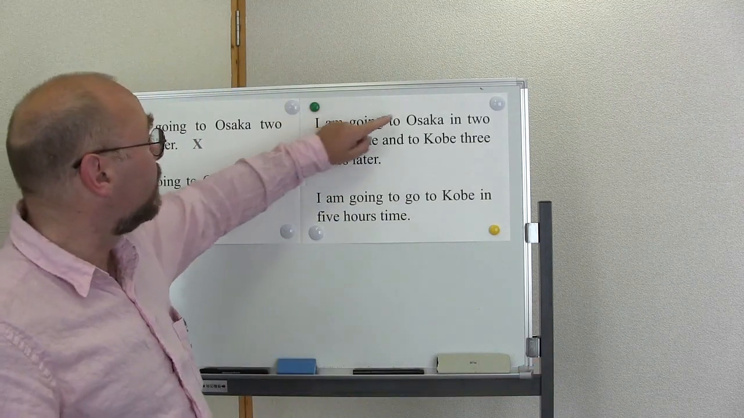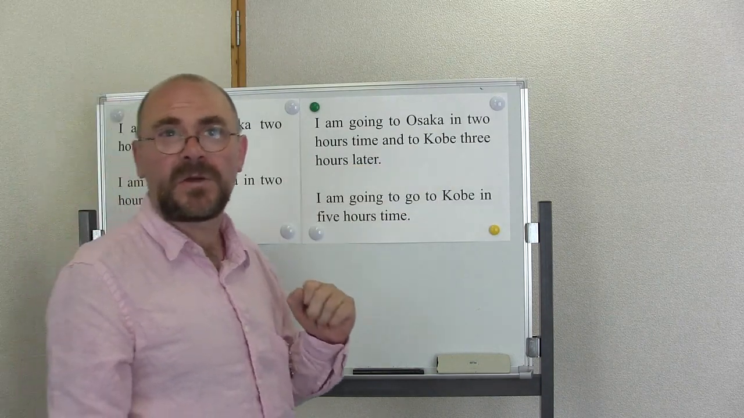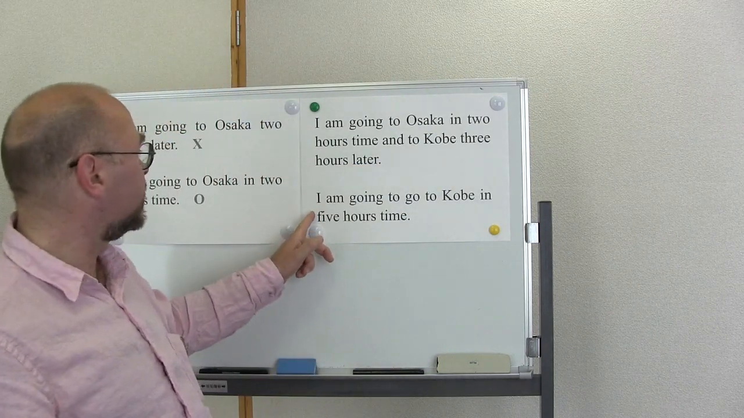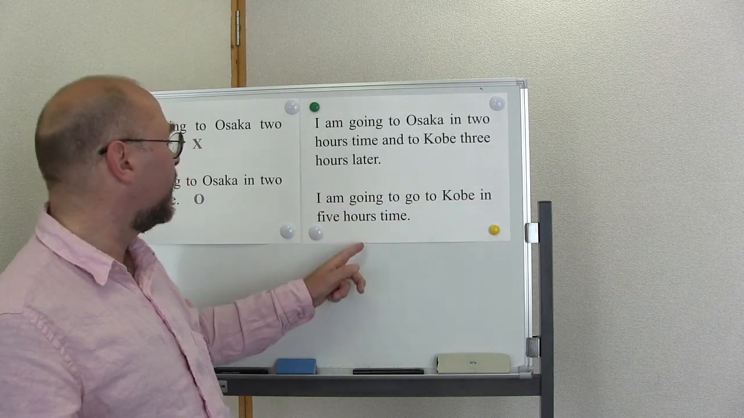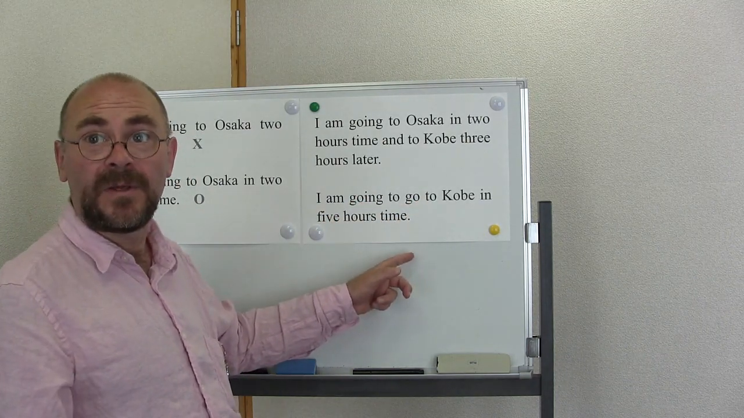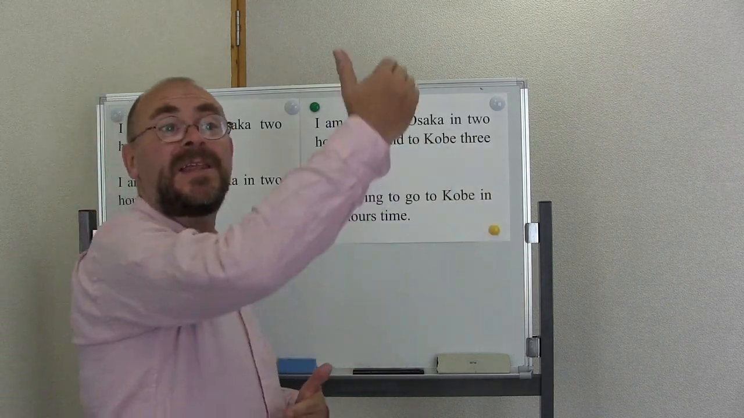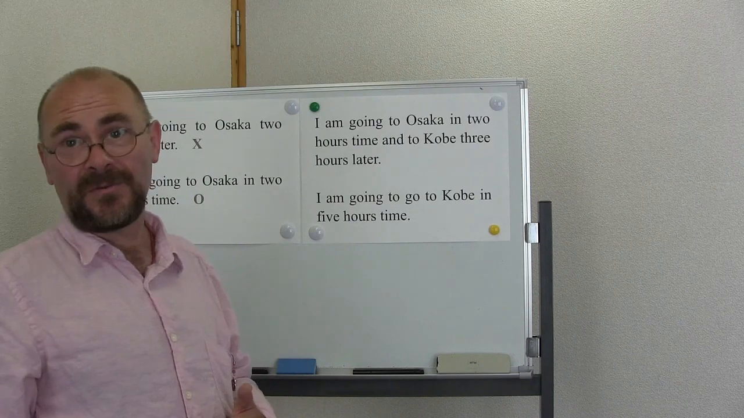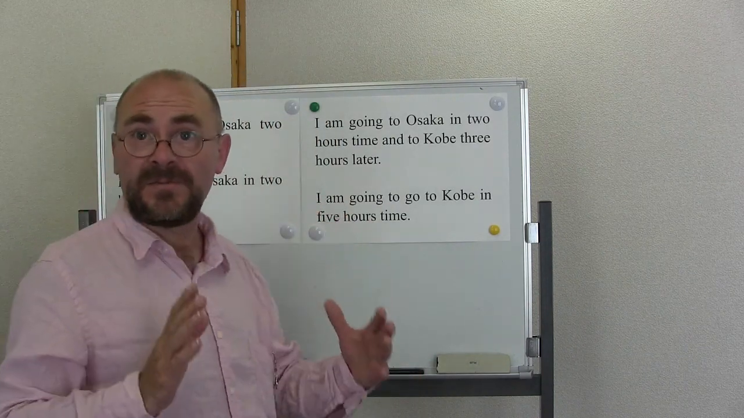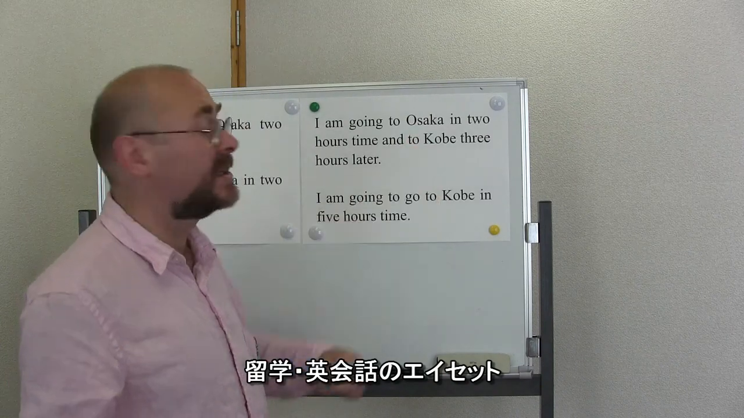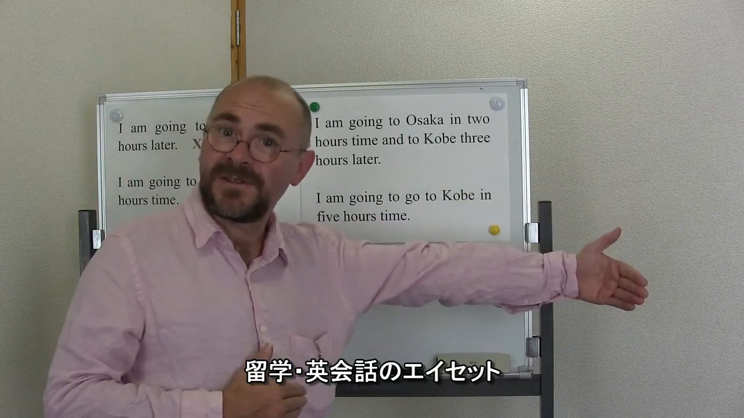So in this sentence we're talking about 2 places, Osaka and Kobe. If we only talk about Kobe, then it changes to this. I'm going to go to Kobe in 5 hours time. So from now, we wait 5 hours, and then in 5 hours I'm going to go to Kobe. So in time starts from now. Later starts from a time in the future and moves further into the future.